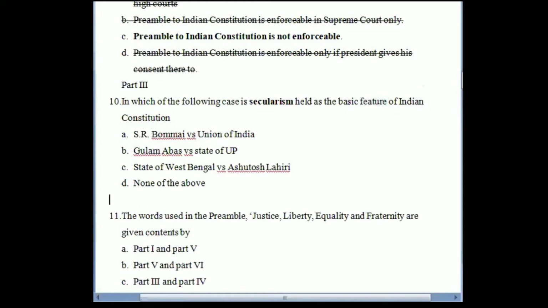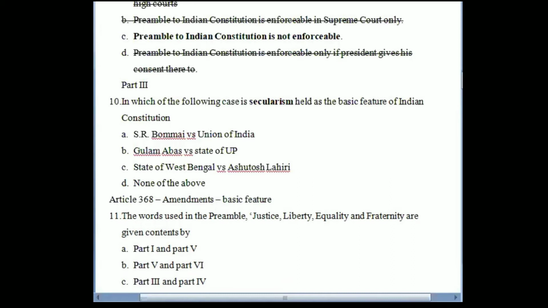Article 368, we have the provision to make amendments to the Constitution, right? We can make amendments to the Constitution. So this part says that we can make changes to any part or any provision of the Constitution, but only one thing is to be kept in mind, is that we cannot change the basic feature of the Constitution.